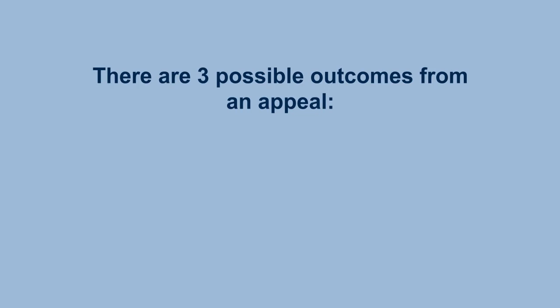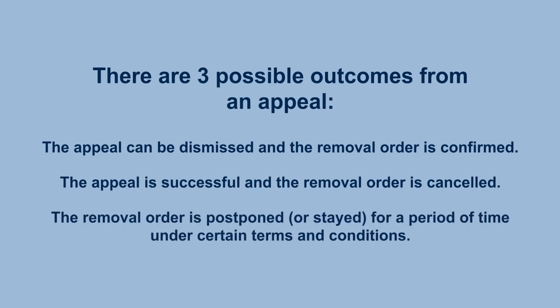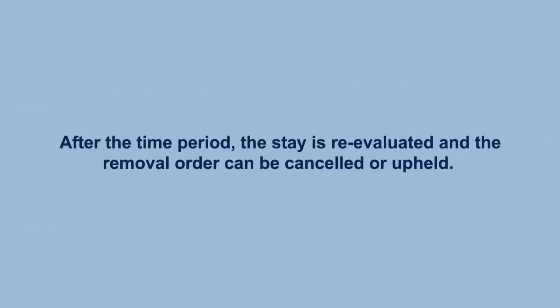There are 3 possible outcomes from an appeal. The appeal can be dismissed and the removal order is confirmed. The appeal is successful and the removal order is cancelled. The removal order is postponed or stayed for a period of time under certain terms and conditions. After the time period, the stay is re-evaluated and the removal order can be cancelled or upheld.